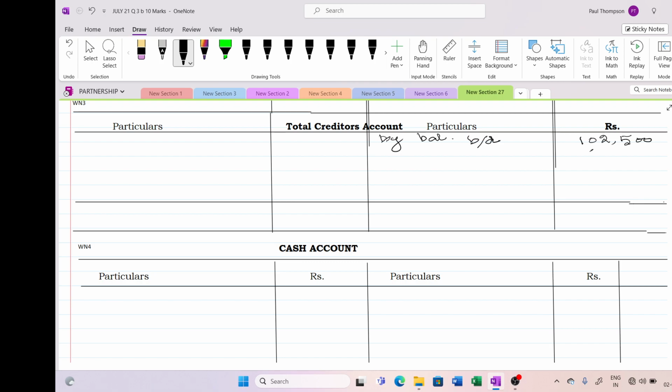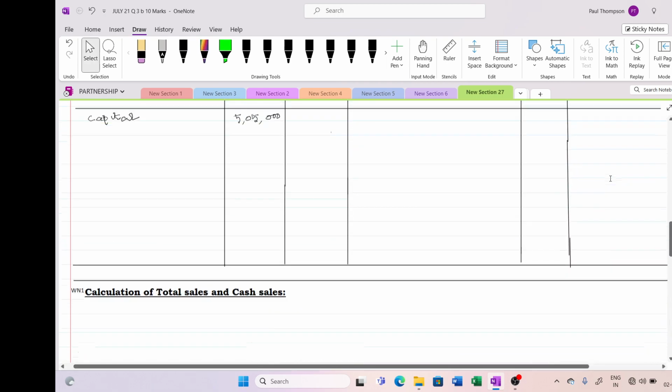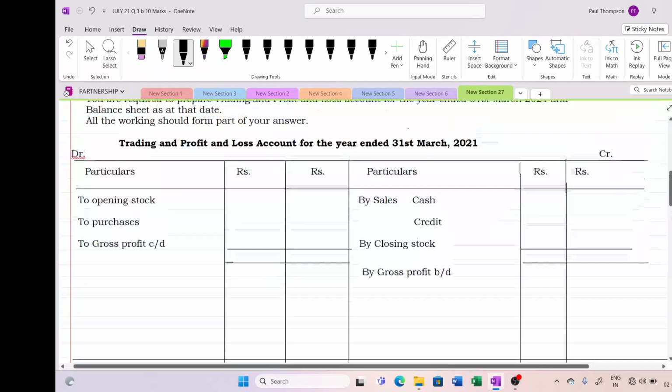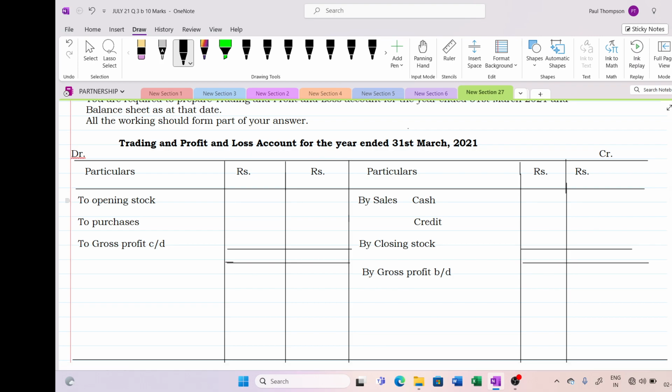Next one, they have given furniture 50,000. So I'll be writing the furniture in the current balance sheet, in the inner column, because we do not know whether there is any addition or sale, so this may not be the closing balance. Then they have given the closing stock as on 31st March 2021. That means it is the opening stock of 21. So you have to write the opening stock in the outer column, 3,50,000. First, you have to start posting these amounts.